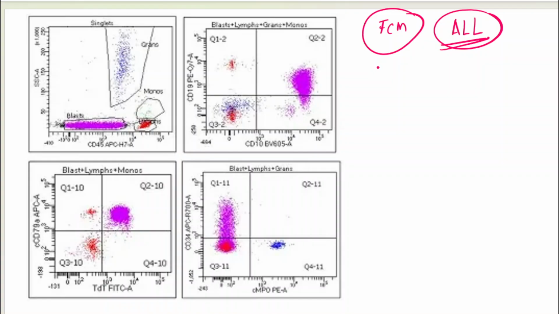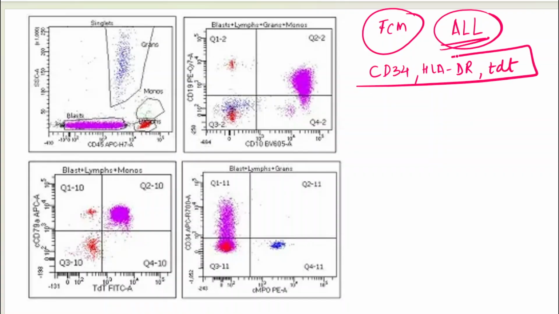So what are the immaturity markers you know of? CD34 is an immaturity marker, HLA-DR is an immaturity marker, and TDT is an immaturity marker. So in any of the ALL or AML you are dealing with, you are going to have these immaturity markers. If not even a single marker is positive, then you have to think that probably these are not immature cells you are looking at and they are mature cells.